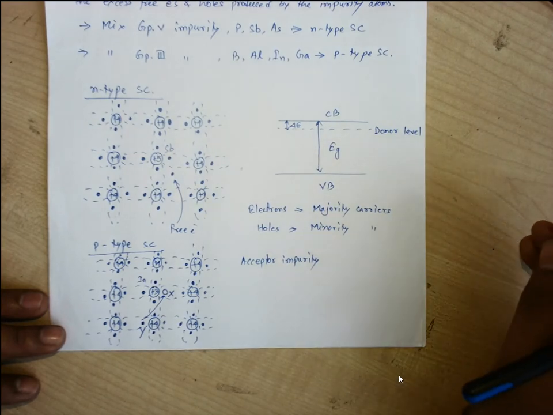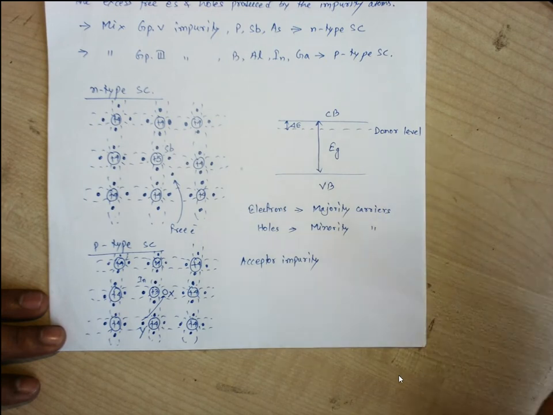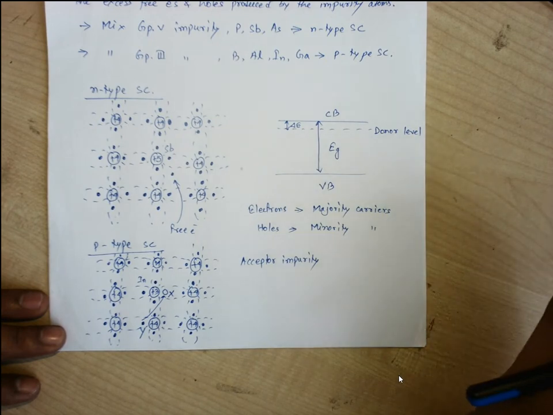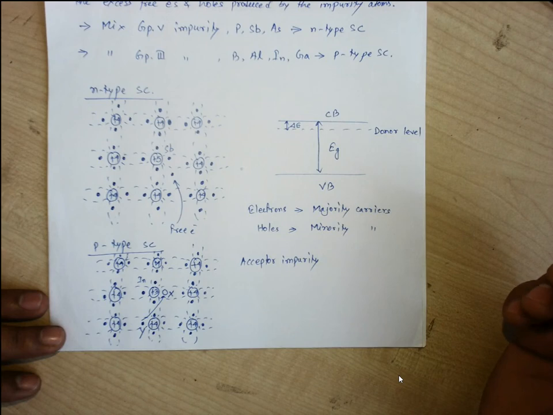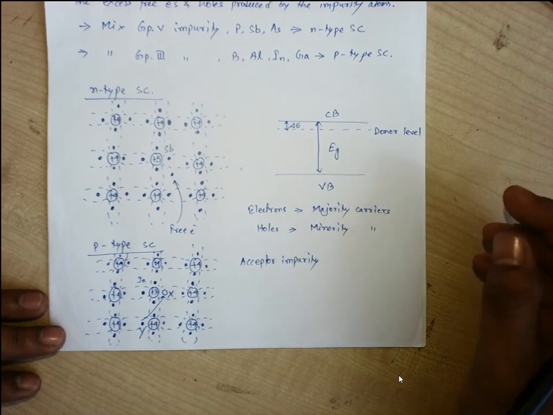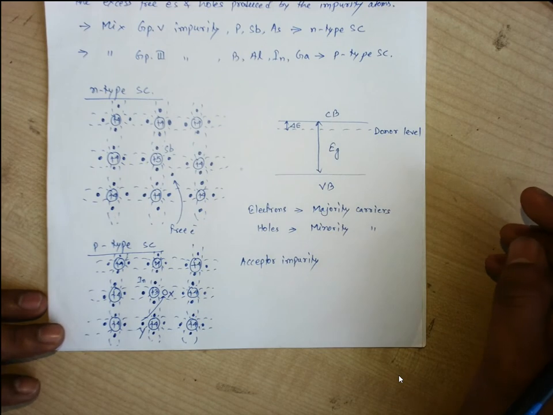Every time a vacant place is filled, a new vacant place is created. So conventionally we say holes are moving, though in fact electrons are moving. It is obvious that every time the current exists in the external circuit, it is only due to the electrons moving.